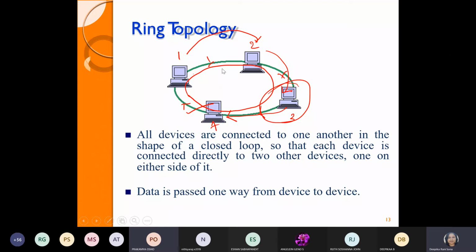Okay, so it refers to unidirectional connection, right? Yes ma'am. One way or unidirectional connection, and central device it doesn't require, and it refers to the simple connection only, right? So that is the advantages of your ring topology. Yes or no? Yes, ma'am.